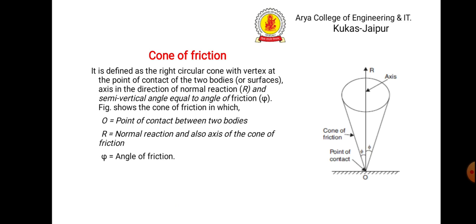As you can see in this figure, O to R is the axis, and R is the normal reaction. Then according to the angle of friction, if I rotate it towards right or towards left at an angle of phi, and rotate this, there will be a cone. Whatever cone is made is nothing but the cone of friction. O is the point of contact between the two bodies, R is the normal reaction and also the axis of the cone of friction, and phi is the angle of friction.